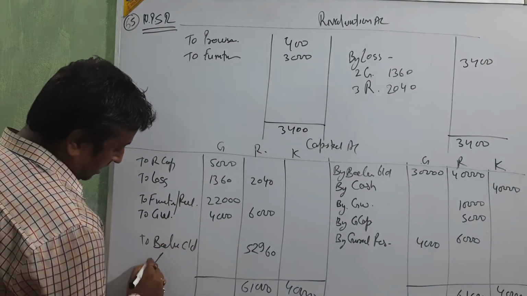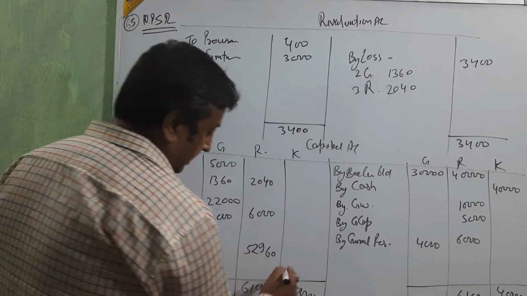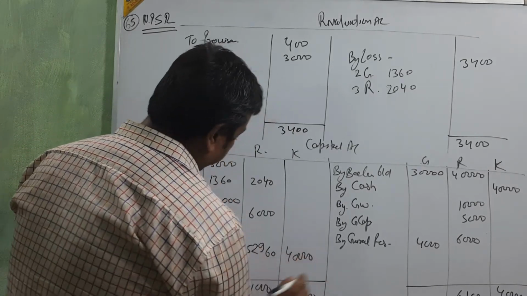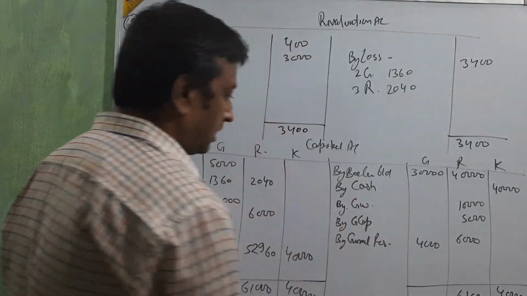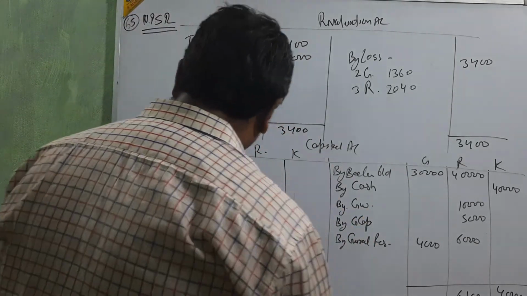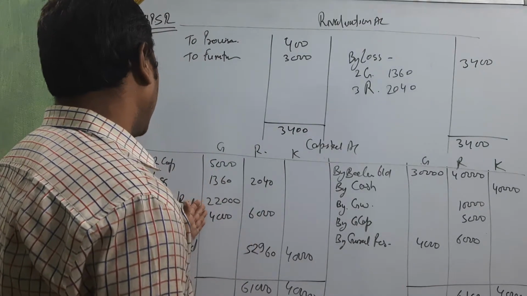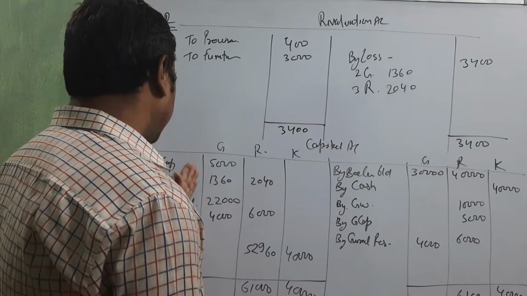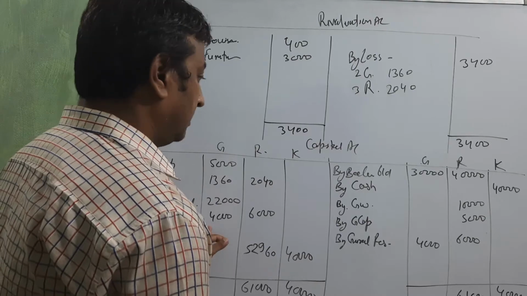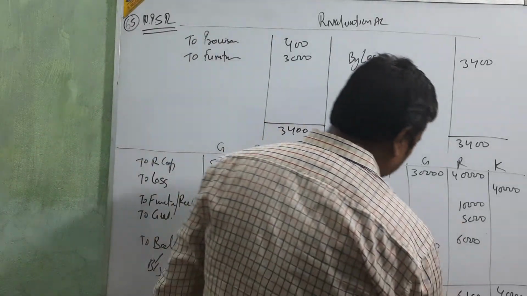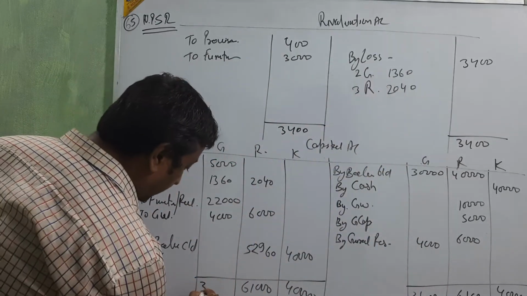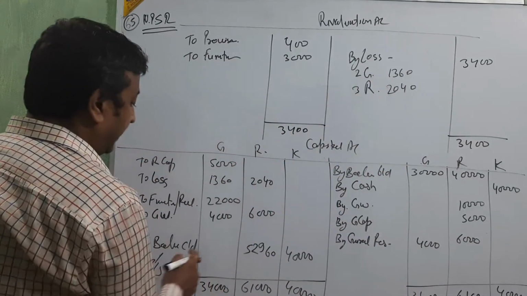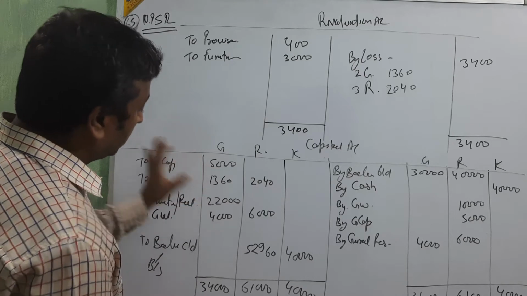Then balance c/d goes in the balance sheet. This 40,000 already came. Just we are going for this. 30,000, 22,000, 4,000, that's 34,000. And here 5,000, 6,000, 10,000. That will be the maximum. It means this is 34,000. Just put this side 34,000. Then take the difference, 22,000.